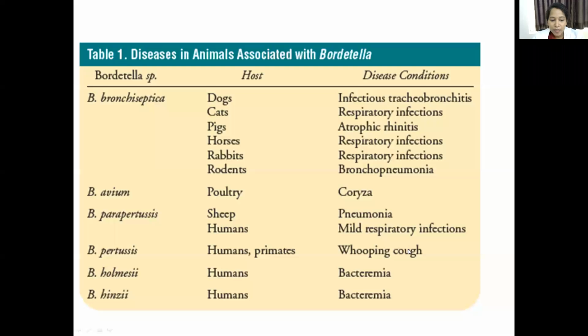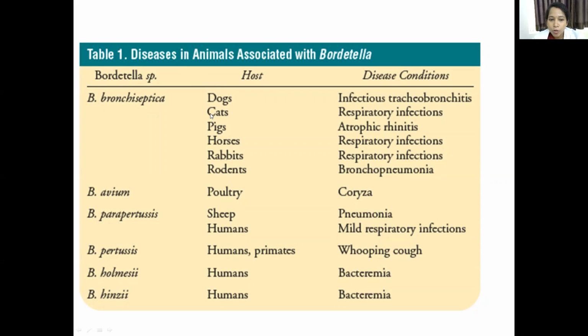There are other species like Bordetella bronchiseptica, which is a pathogen of domestic animals like dogs, cats, pigs, horses, rabbits, rodents. Bordetella bronchiseptica causes kennel cough in dogs.